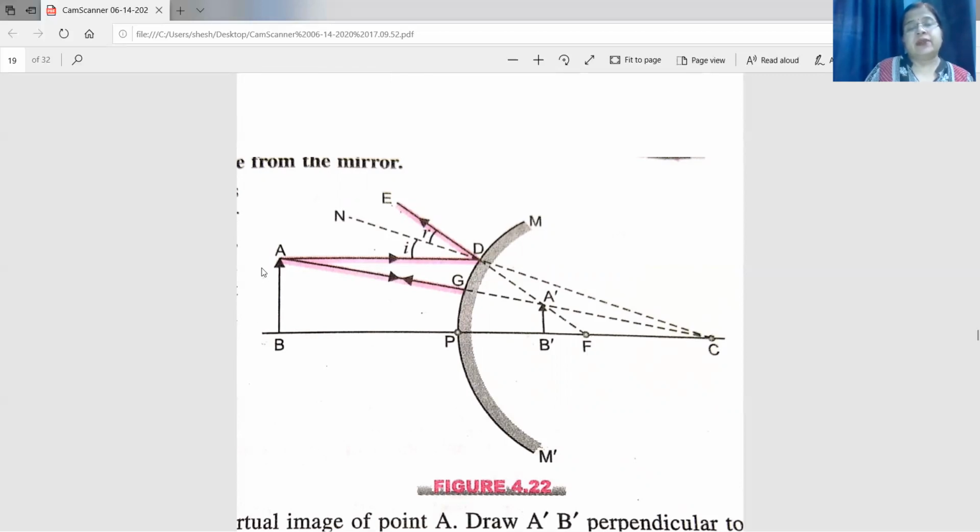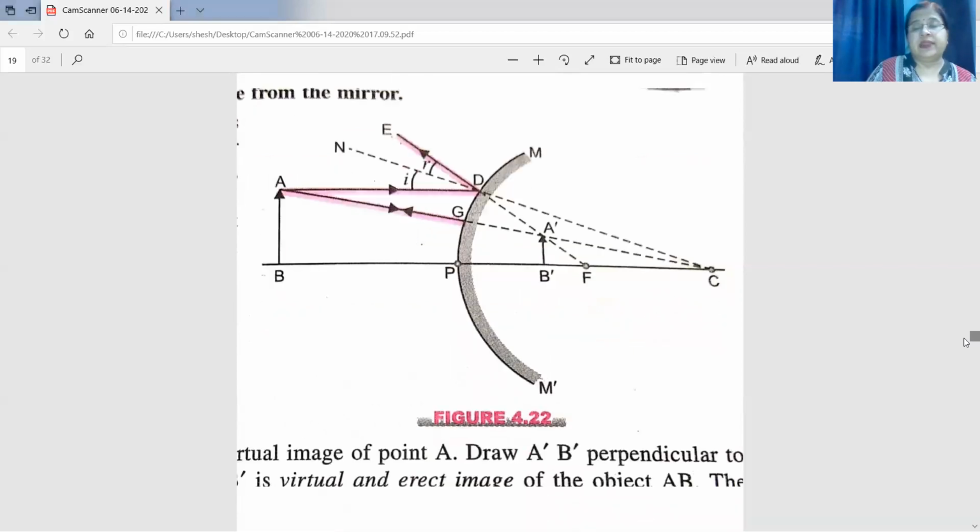Second, we will take a ray that appears to pass through the center of curvature. So this ray will get reflected back along the same path. And these two rays appear to meet in between P and F, and A dash B dash is the image obtained. It is erect, virtual, small in size, formed between P and F. So in case of a convex mirror, the image formed is always virtual, erect, diminished.